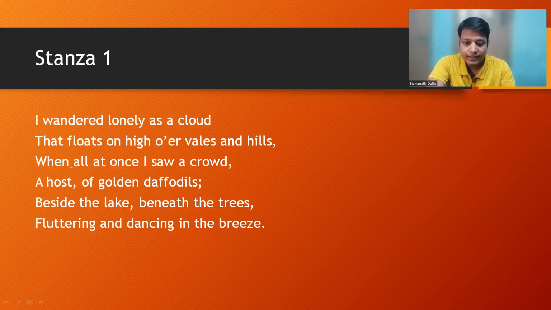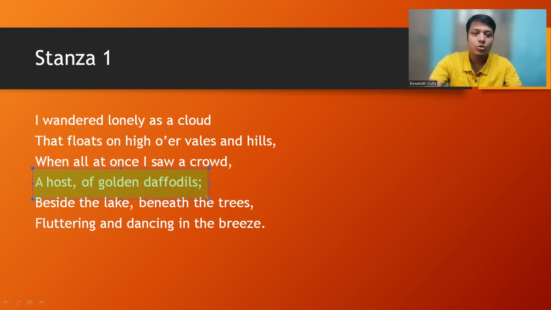It is written, I wandered lonely as a cloud that floats on high over vales and hills, when all at once I saw a crowd, a host of golden daffodils. So as the question was, what does the poet encounter while wandering? When the poet Wordsworth himself was wandering by the bank of a lake, he witnessed a host of golden daffodils.